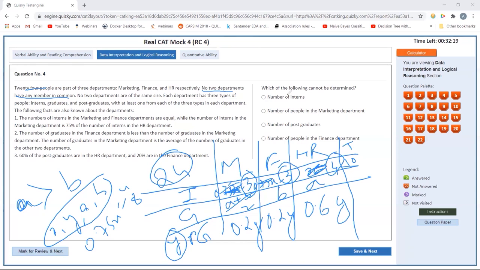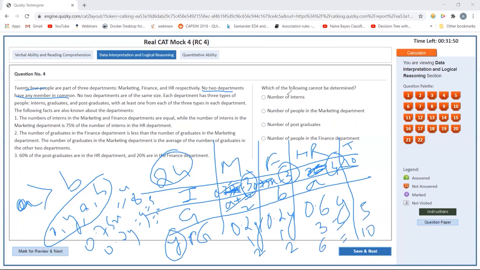So let's now try to make the postgraduate one a whole number, 0.2y. When will 0.2y be a whole number? When the lowest value of y is 5, the next value is 10. Okay, so let's put 5. If I have 5, then it will be 1, 1, and 3. If I have y as 10, then it would be 2, 2, and 6. So the total here would be 5, and the total here would be 10.